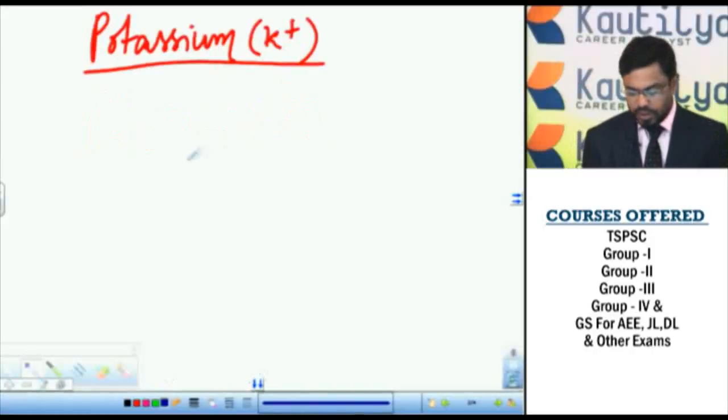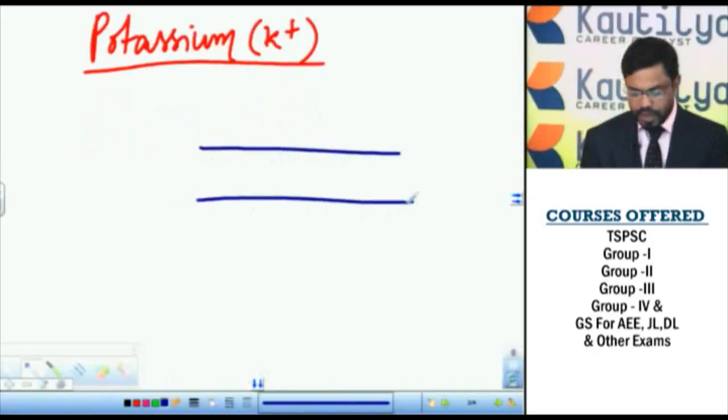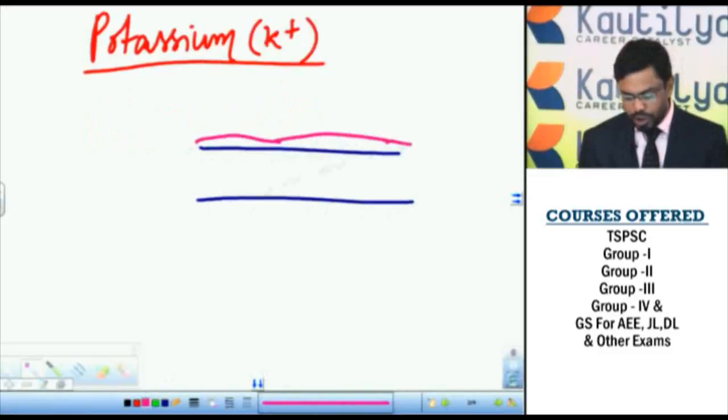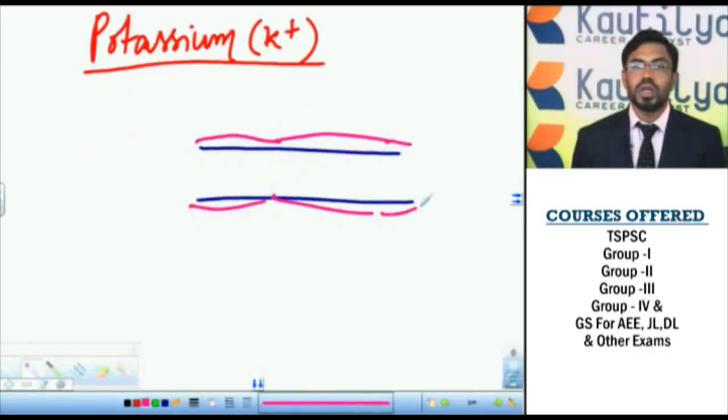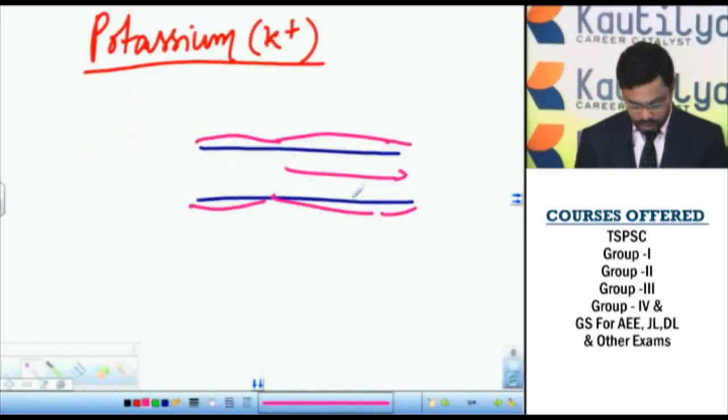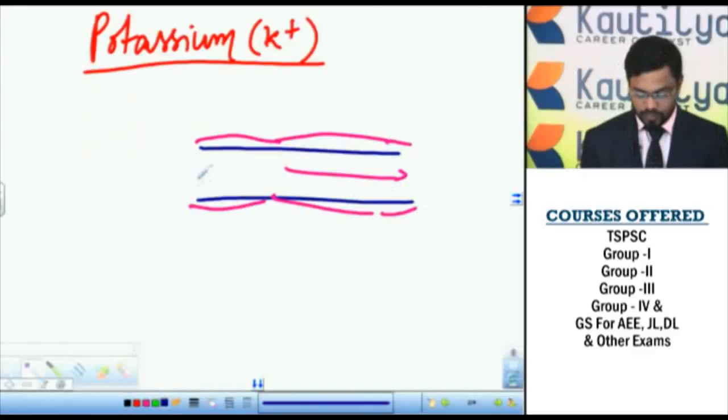This is the axon membrane. On this membrane, a potential gradient is created. This potential gradient allows the nerve impulse to move forward. Inside the neuron, sodium ions are more, and outside, potassium ions are more.